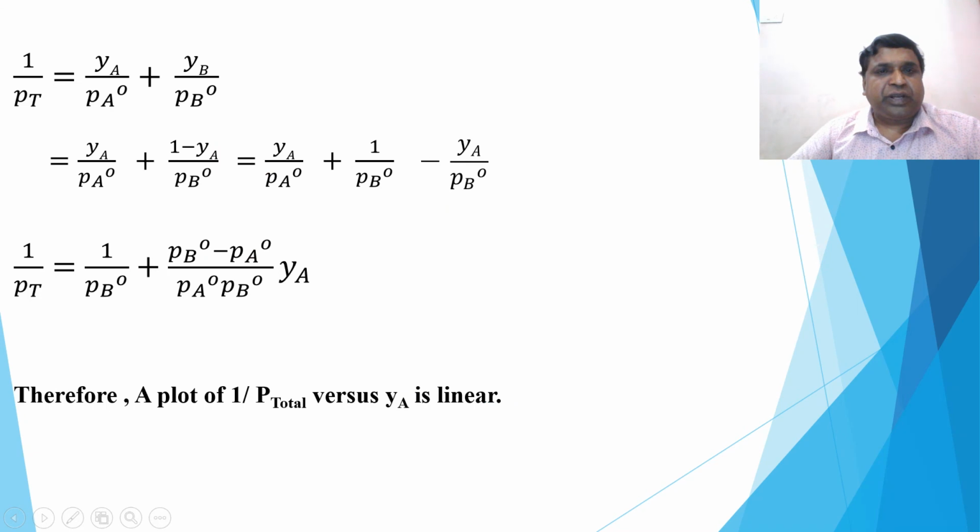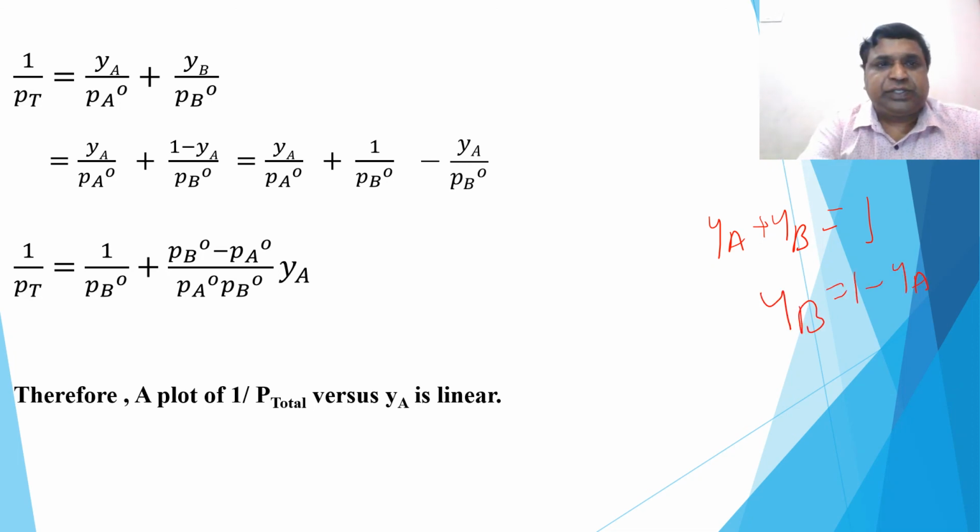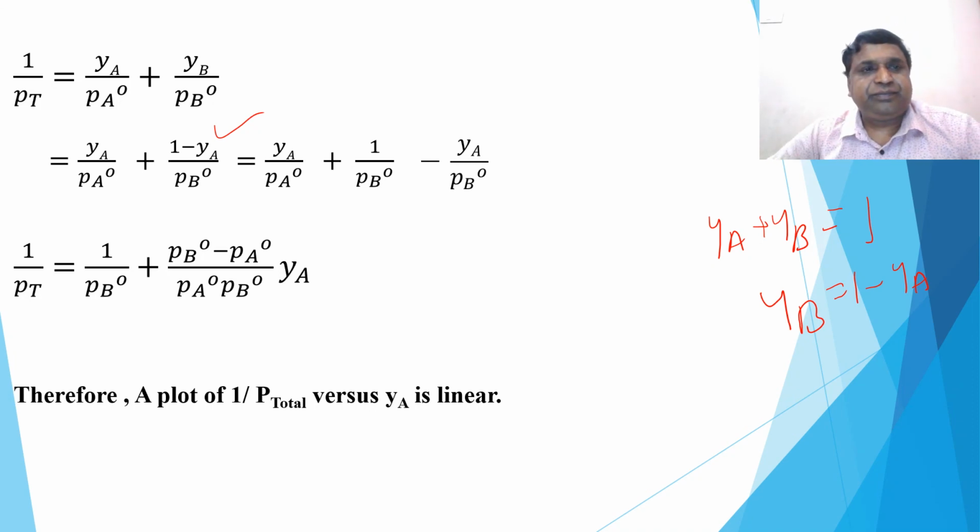So, therefore, when you take up the same thing, so you know what is YB? So, YA plus YB, mole fraction of the two components A and B, sum is always 1 in the vapor phase. That's the only difference. So, therefore, YB is equal to what you can write? 1 minus YA. So, that is what you have taken here in the second one.